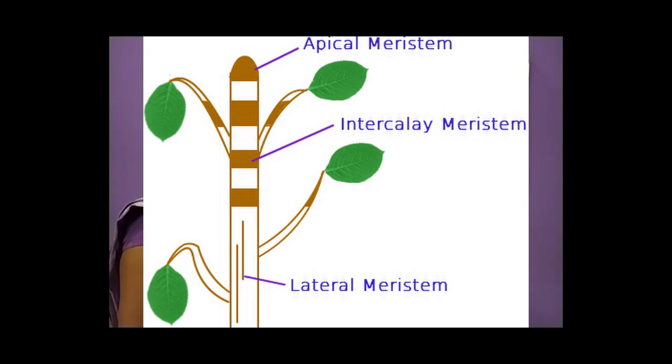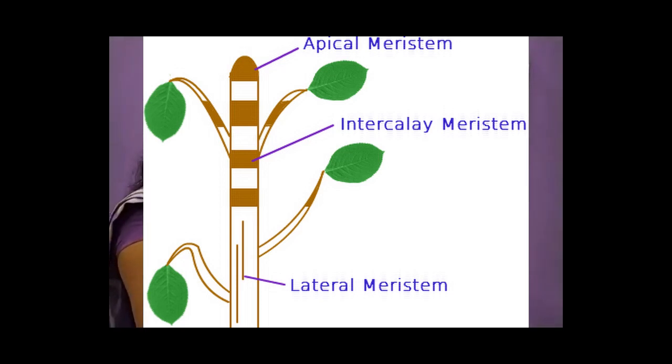In the plant body, where is it seen? On the basis of that, they may be classified into three types. That is apical meristem, lateral meristem, and intercalary meristem.